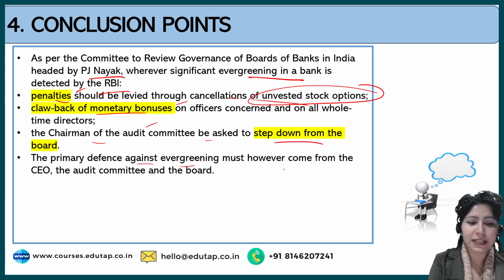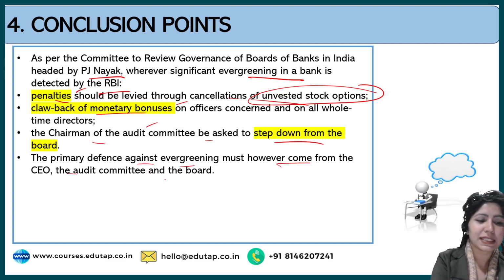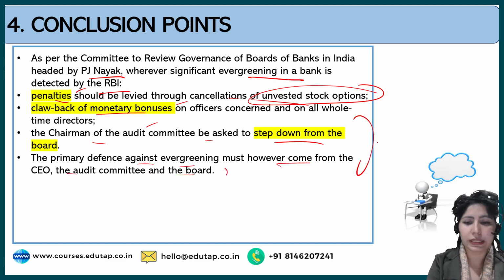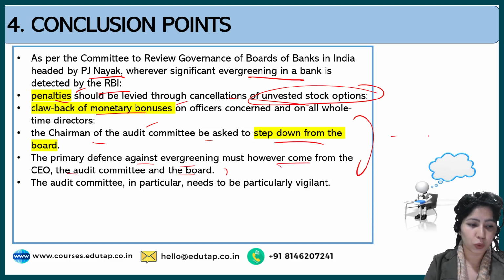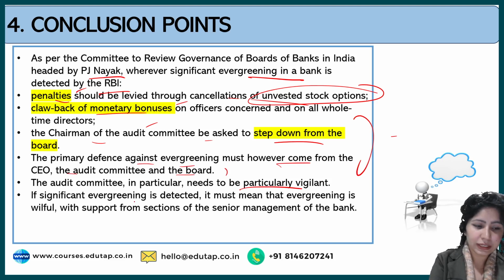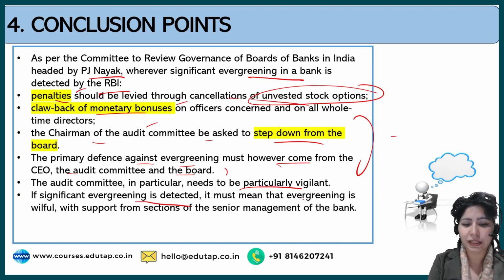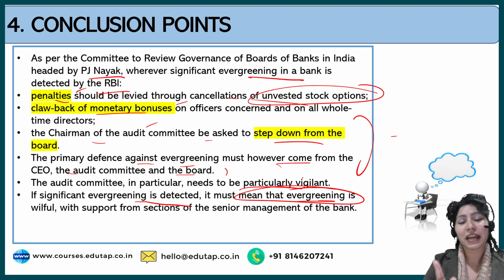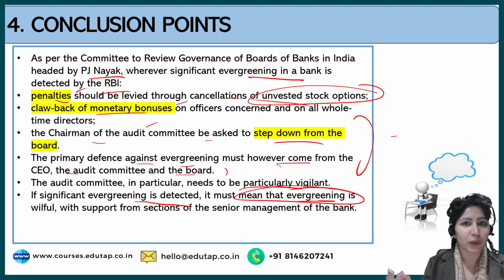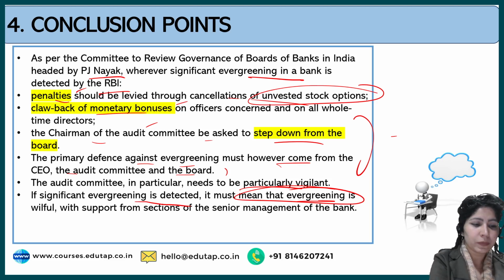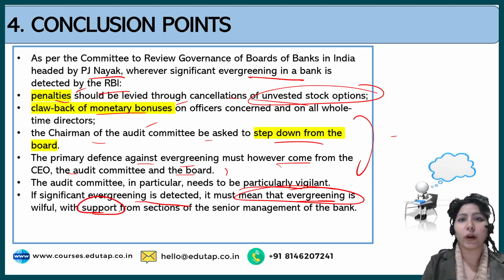Also, primary defense against evergreening must, however, come from the CEO, audit committee, and the board. This is like an amalgamation of 2 points. So audit committee has to be particularly vigilant. If significant evergreening is detected one after the other, it should imply that evergreening is not something that was away from the eyes of officers or employees. It was actually happening with the support of bank officials, from the side of the bank administration itself.